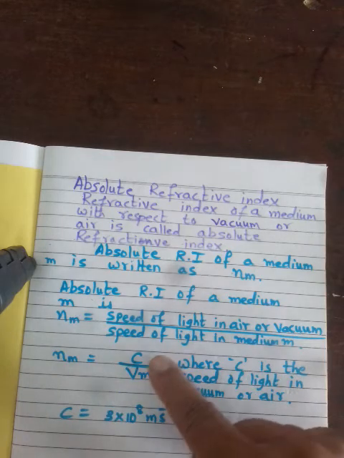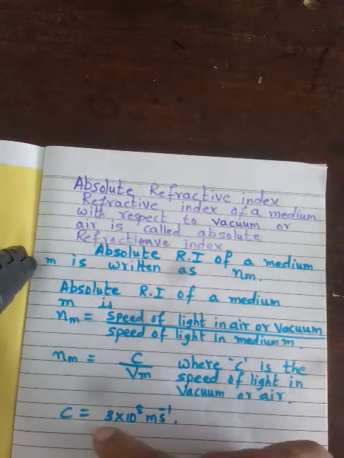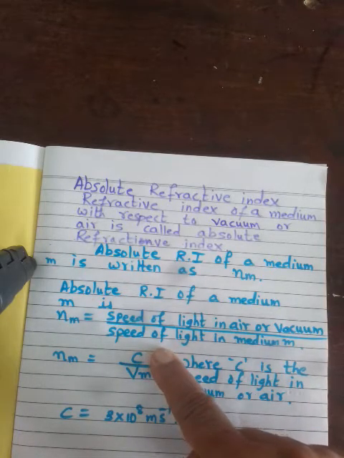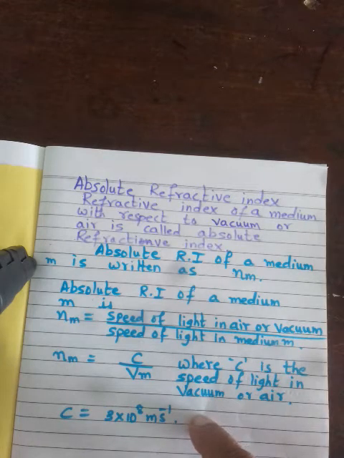And so Nm is equal to C upon Vm, where C is the speed of light in vacuum or air. And the value of C is 3 into 10 raised to 8 meters per second. So what is C? C is the speed of light in vacuum or air. In air it is slightly less, but we consider it as 3 into 10 raised to 8 meters per second only, same as in vacuum. So what is absolute refractive index? It is the refractive index of a medium with respect to vacuum or air.